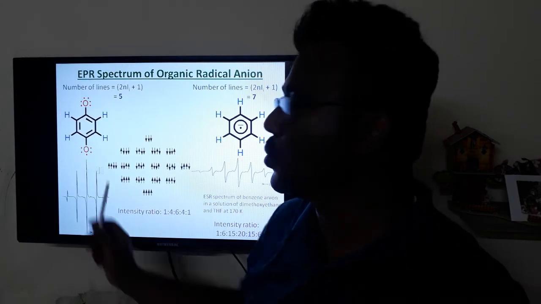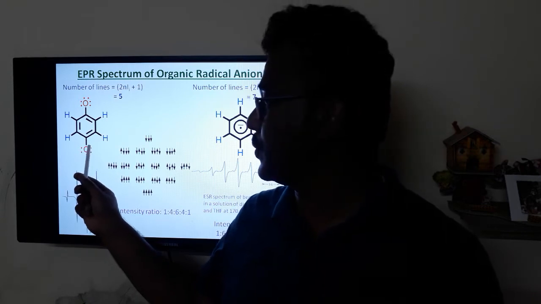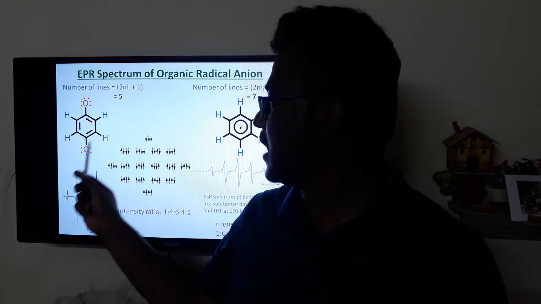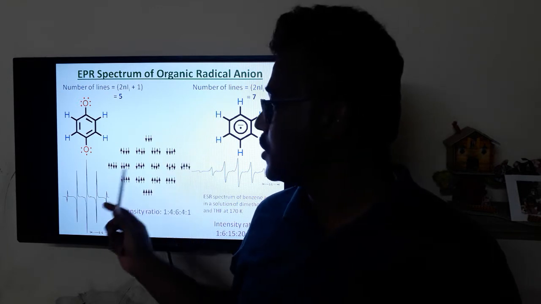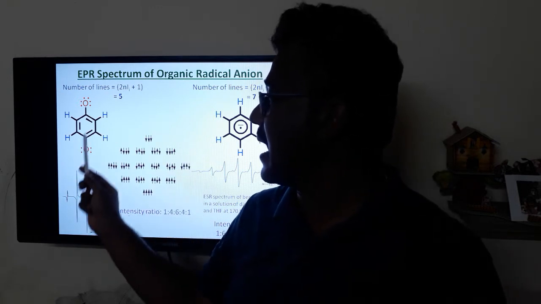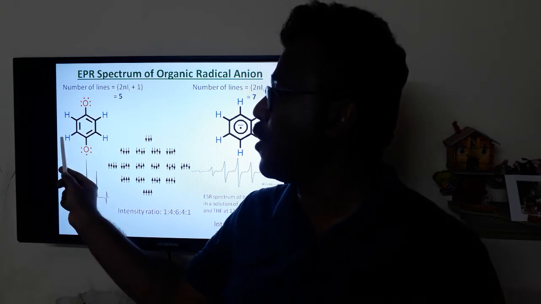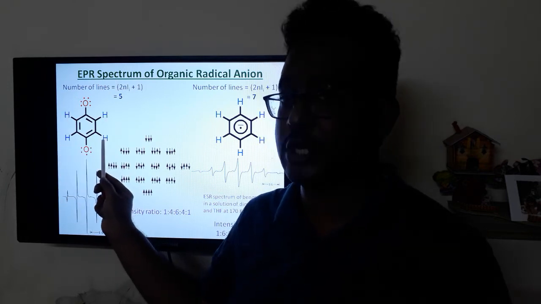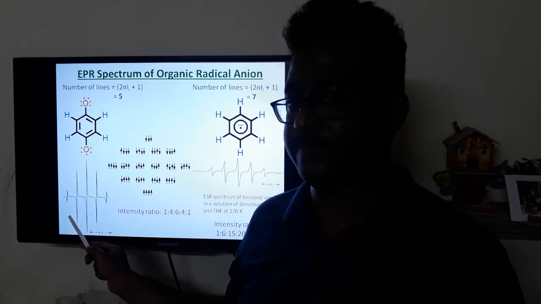Next are two simple organic radicals. One is the para-benzoquinone anion radical. The next one is the benzene radical anion. In the first case, the single unpaired electron can interact with four equivalent hydrogen nuclei to give a pentet.